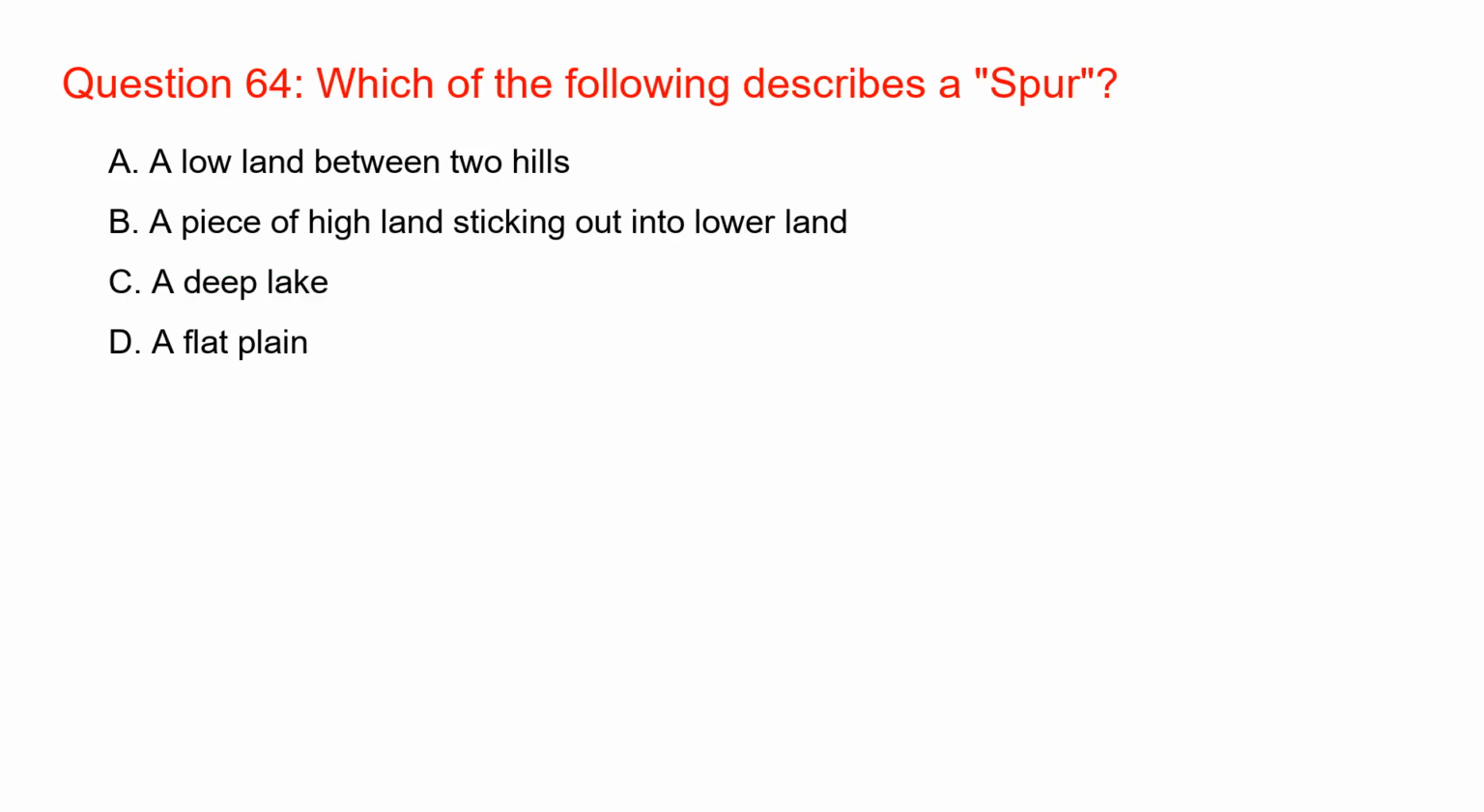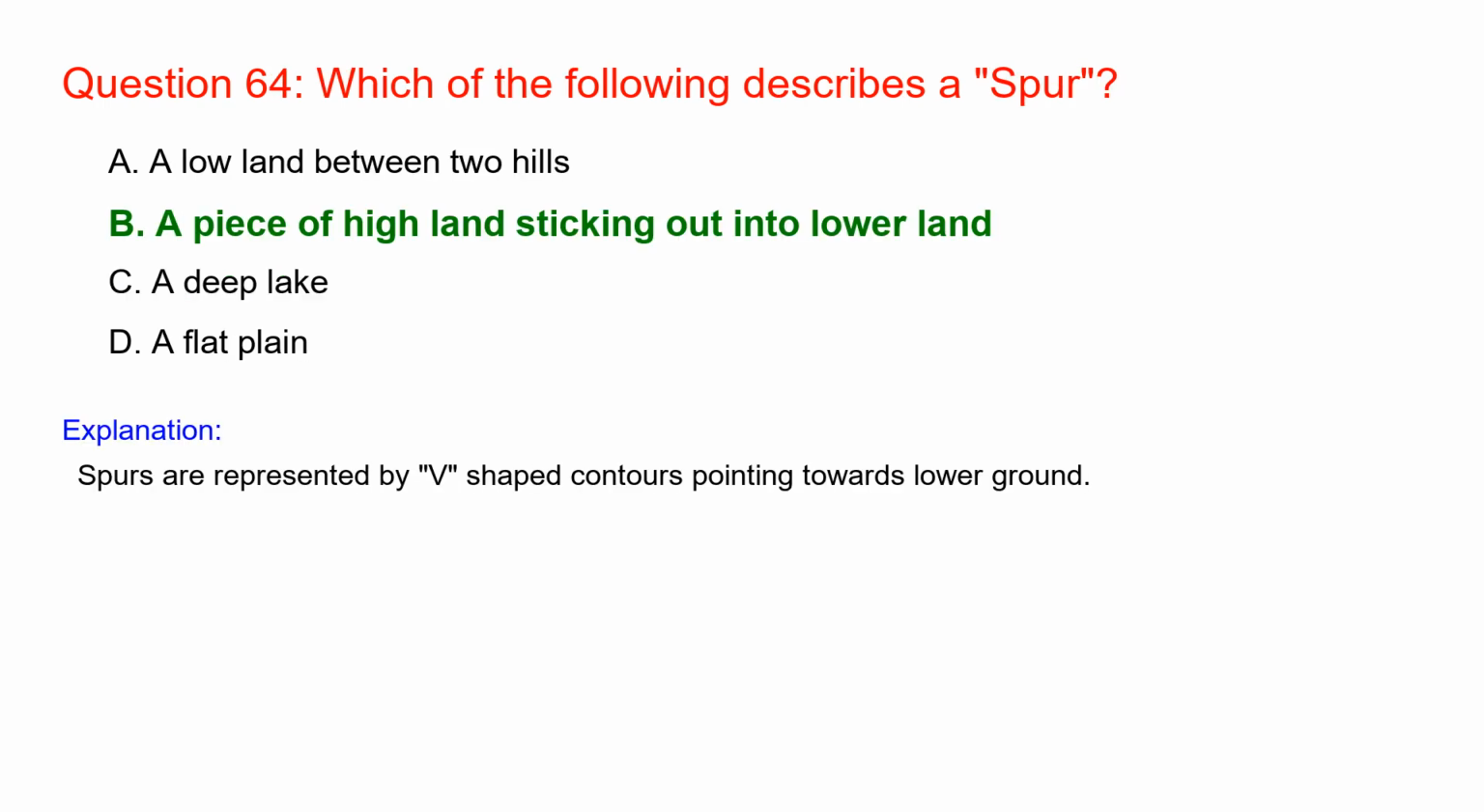Which of the following describes a spur? A piece of high land sticking out into lower land. Spurs are represented by V-shaped contours pointing towards lower ground.